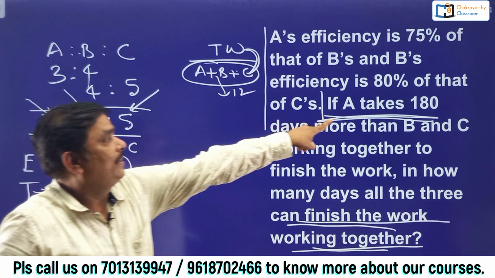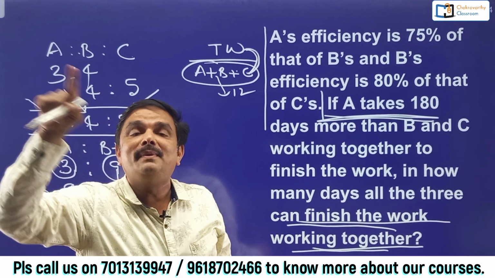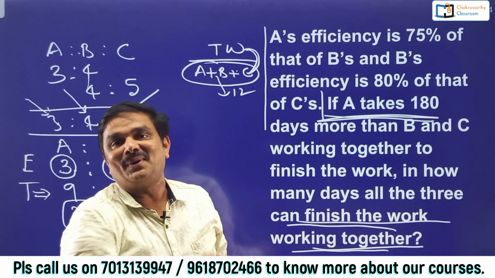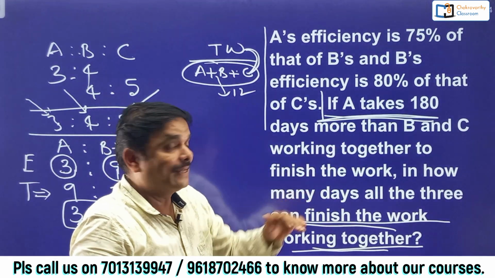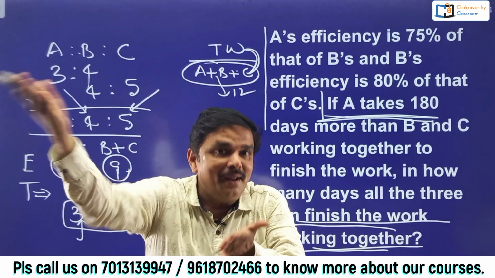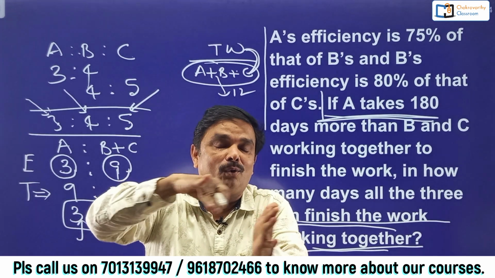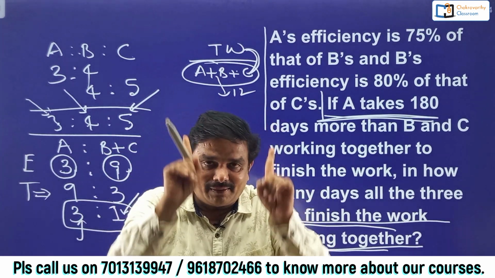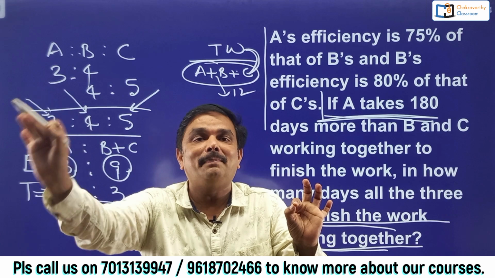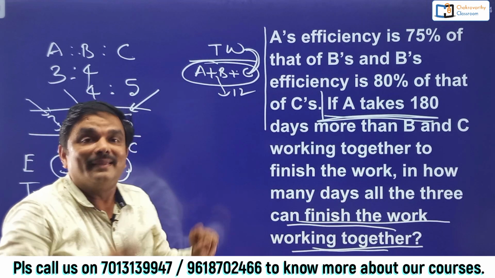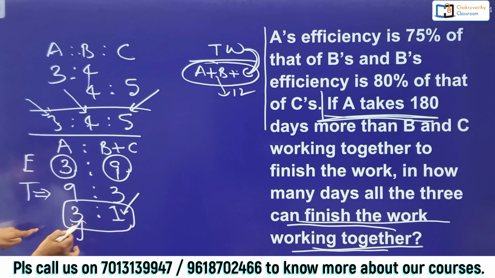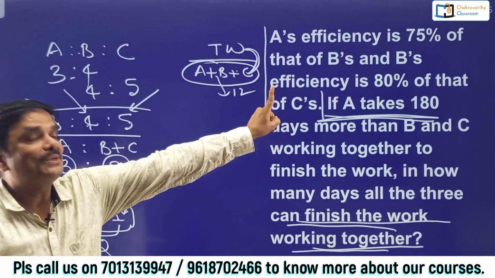Because here they have given the difference between A and B plus C in terms of time only. That means A takes 180 days more than B and C together when they do the complete work. That means time difference between A and B plus C is 180. That's the reason why I have converted this one to time. A 3 days, B plus C only 1 day. What is the difference between these two? 3 minus 1, 2. Why am I taking difference? Because their difference is 180.